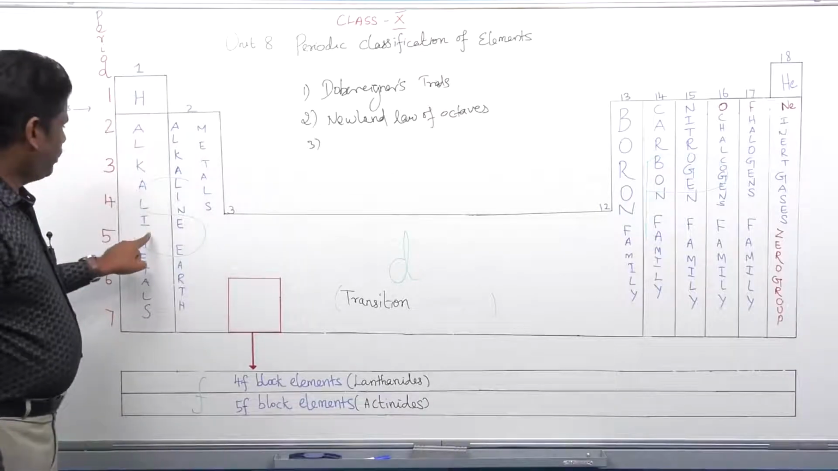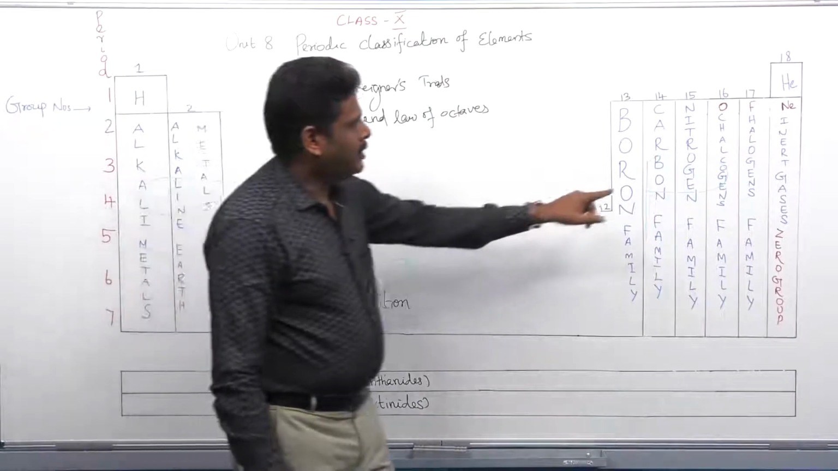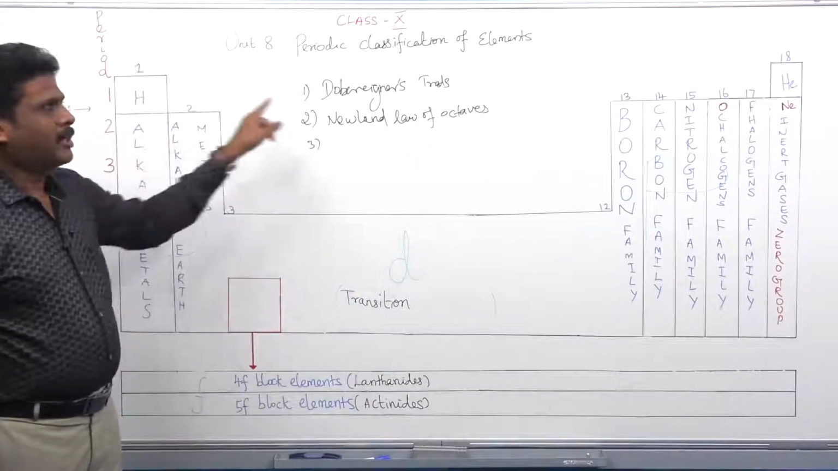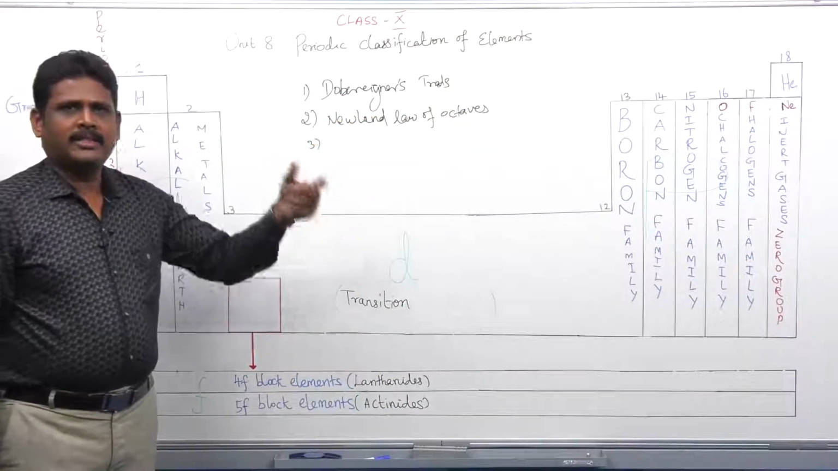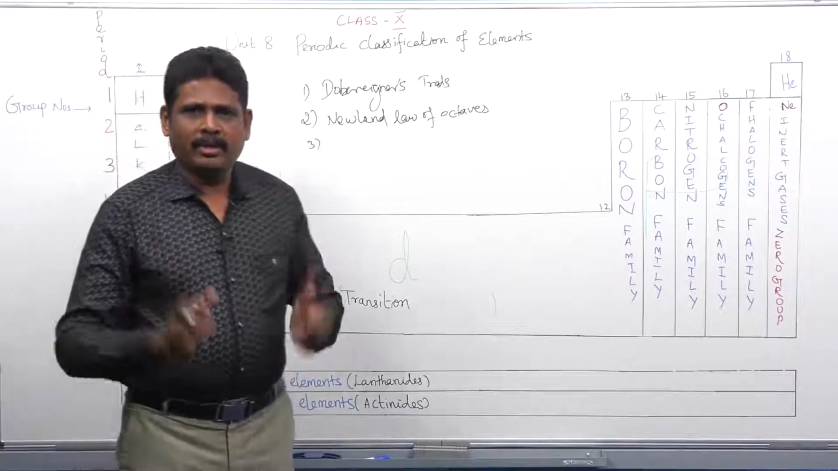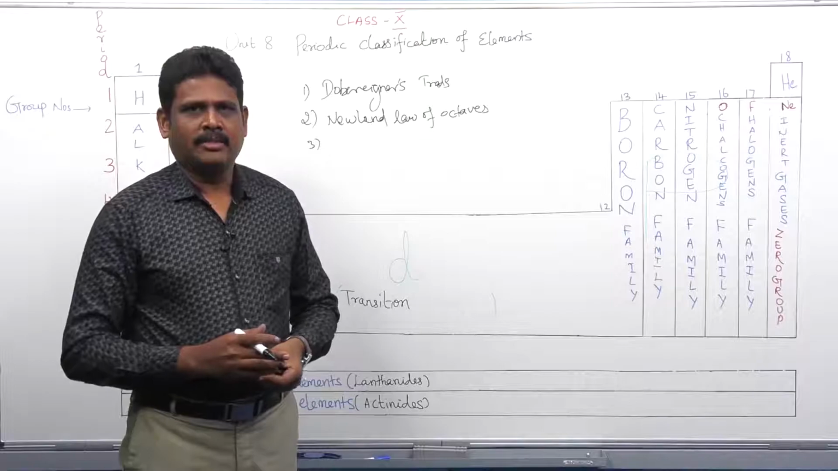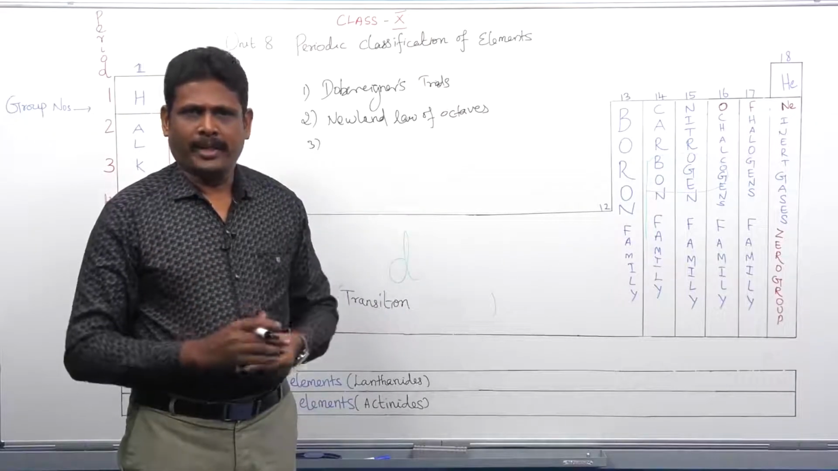place in the alkali metals as well as in the halogens. So he couldn't find the place for the hydrogen atom. Next, he couldn't find the place for the isotopes. So these were the discrepancies in Mendeleev's periodic law.